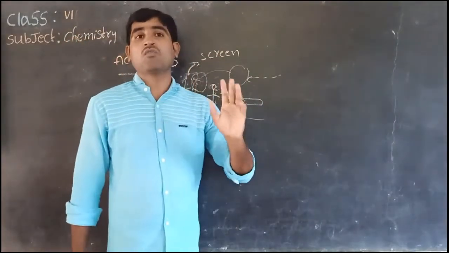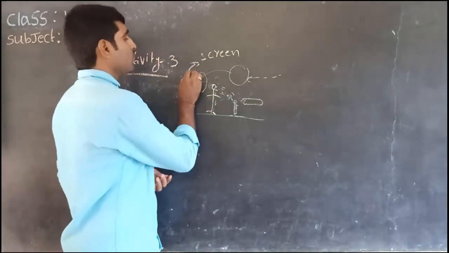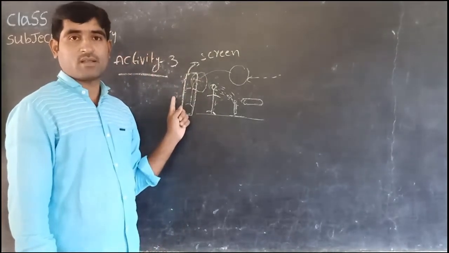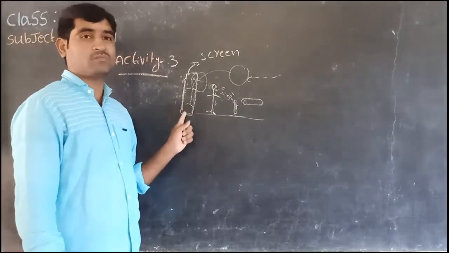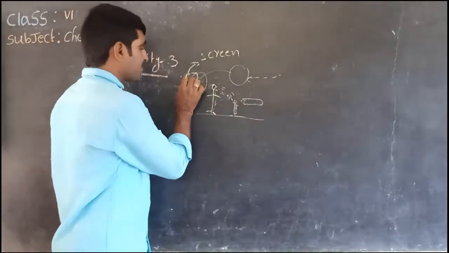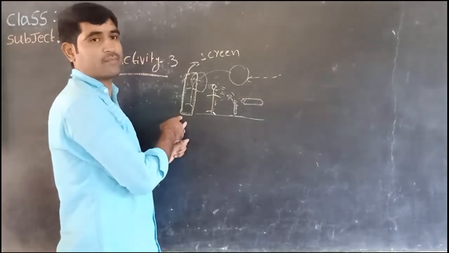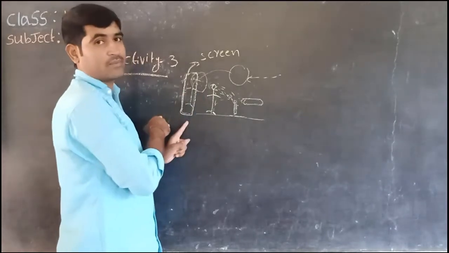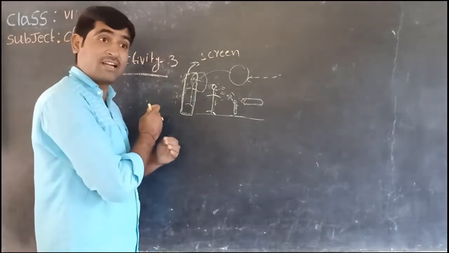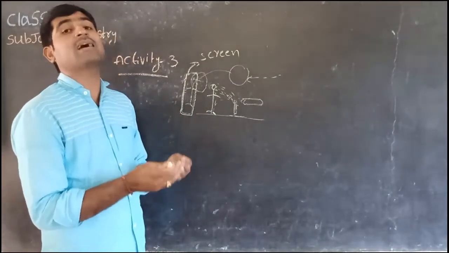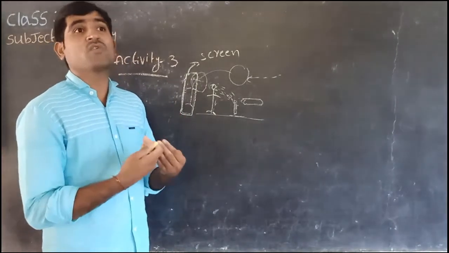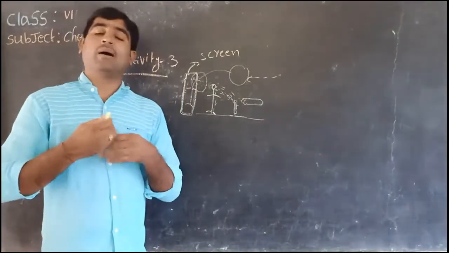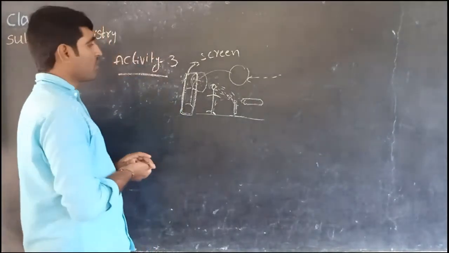For the shadow of an object to appear, it needs one background, one screen at its back. To make one shadow appear, we need one screen at its back, behind the person, behind the object. Then only the shadow will appear. If the background is not there, at that time also the shadow is formed, but does not appear to us. To appear to us, we need to keep one background behind the object. Okay children? Yes. Next, one more activity we will discuss now.